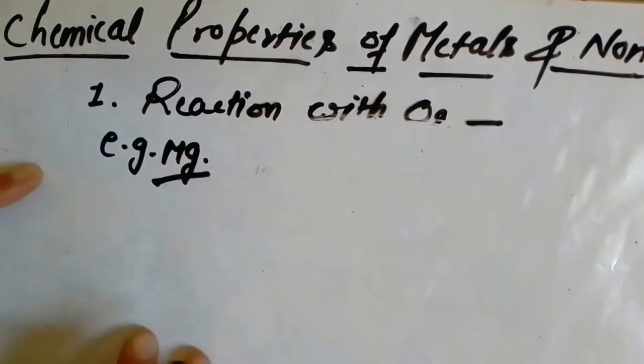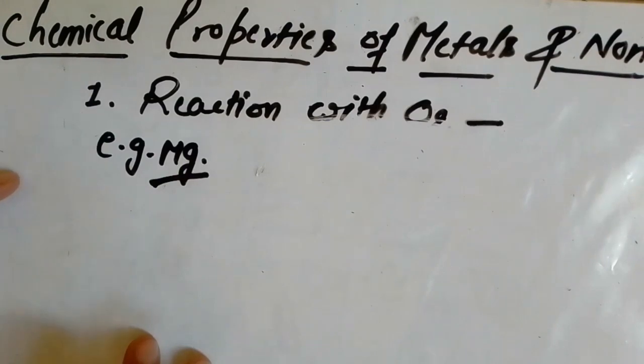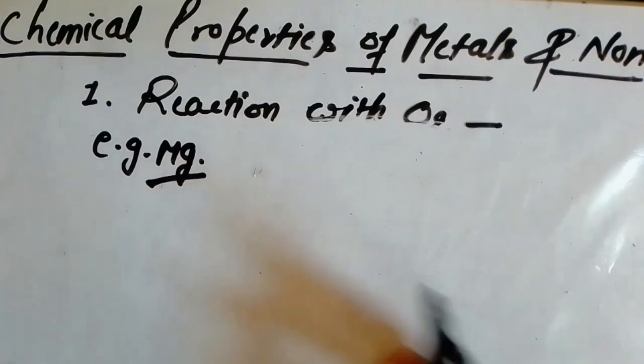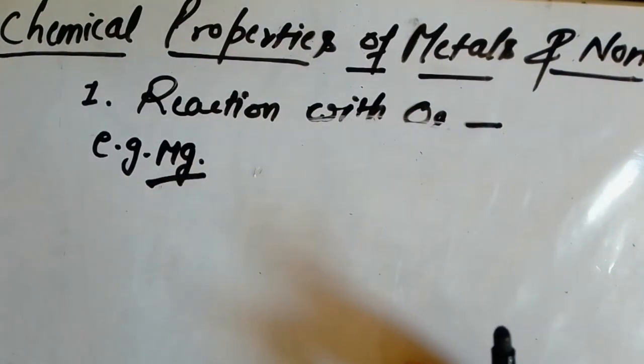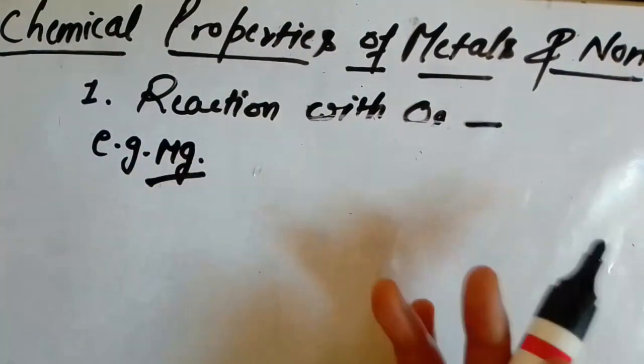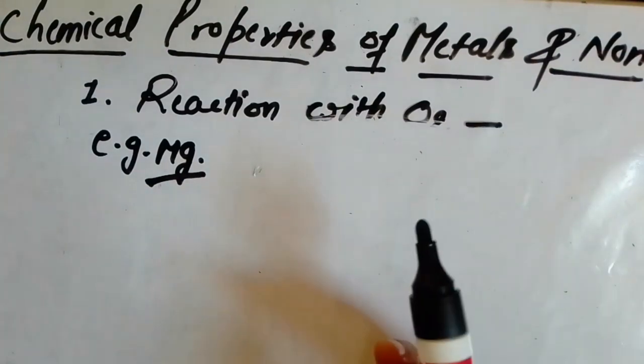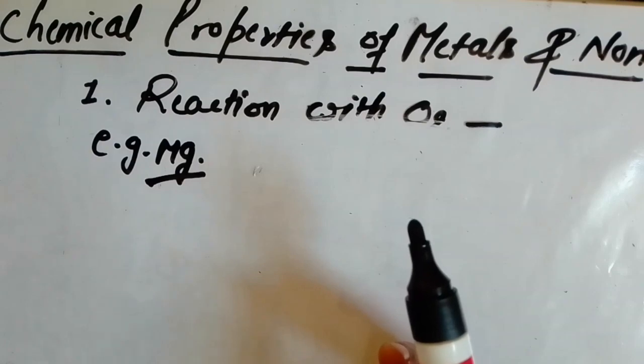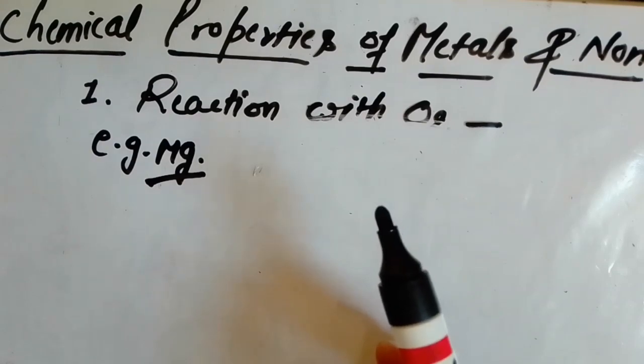For performing the activity, we will take magnesium in ribbon form. What is magnesium ribbon? That is a silvery white hard metallic element that may be in powder form or in ribbon form. So we will burn this ribbon first of all while doing the activity.